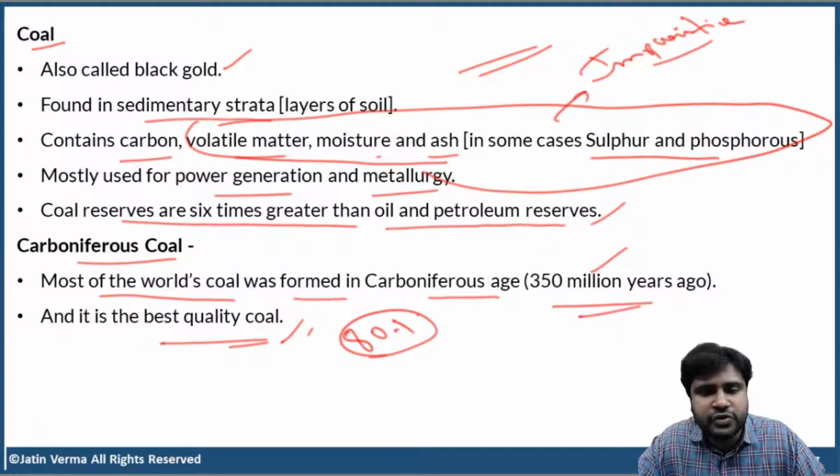You have to understand a few things here. If the coal is very old, it is very pure. As simple as that. The older the coal, the more carbon content it has. Carboniferous coal is 350 million years old, so obviously it is going to have a lot of carbon content, and that is the reason it is the best quality coal. Clear, right?